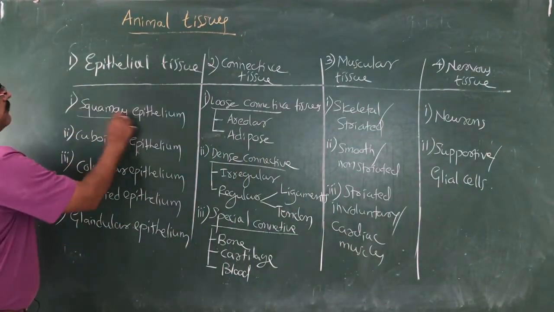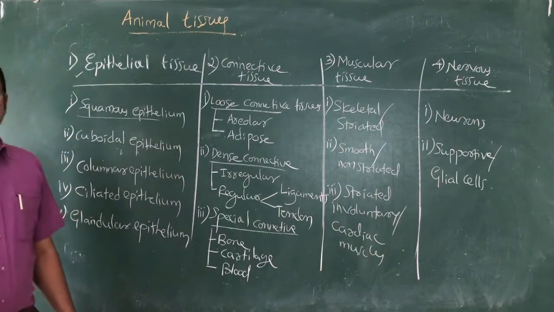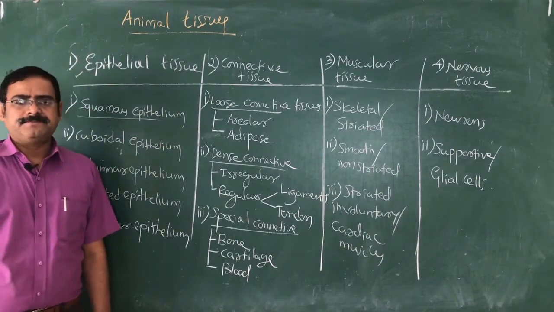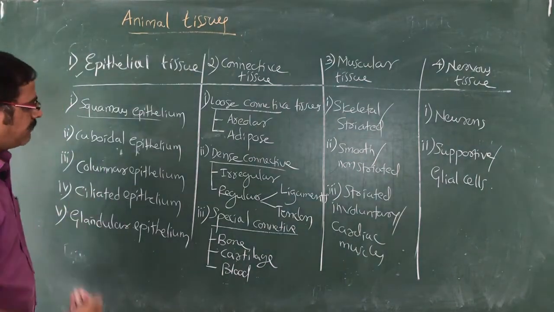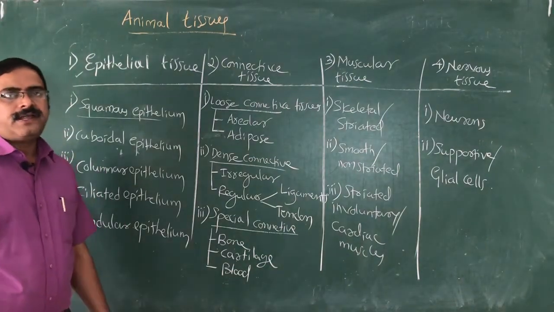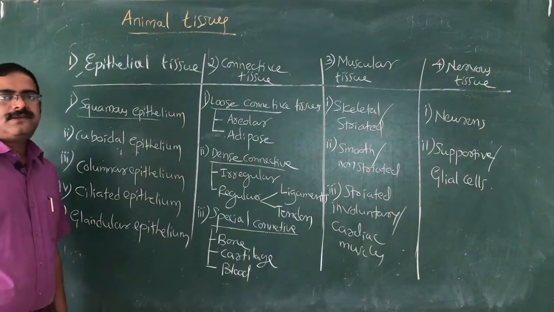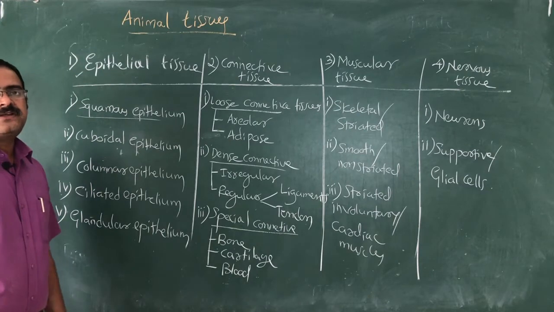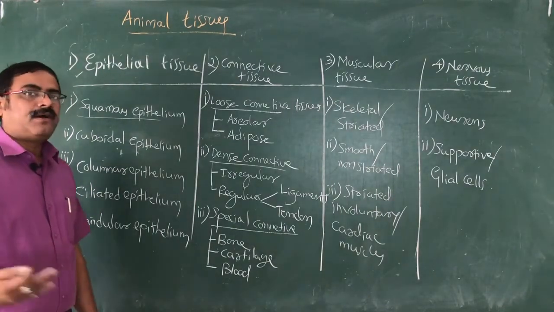Number 1, squamous epithelium, or the epithelium. Epi refers to what? Surface area. The surface area can be outside the body or inside the body, right? The skin, being the largest organ, is sensitive to touch, pressure, prick, hot, cold, because of epithelium.